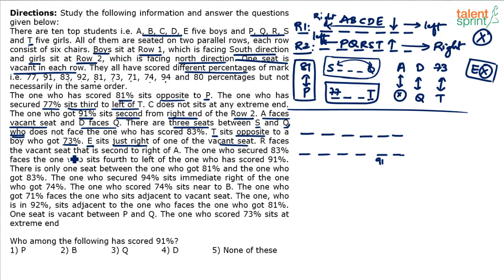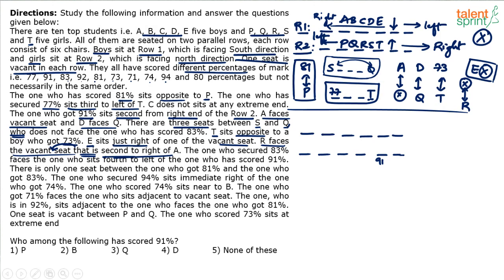R faces the vacant seat that is second to the right of A. Now this point is very, very useful. R is facing the vacant seat. See, try and understand. R is in the bottom row. R is facing the vacant seat. That is second to the right of A. That is what? That refers to what? The vacant seat. Here, that refers to the vacant seat. So R faces the vacant seat, which is second to the right of A.